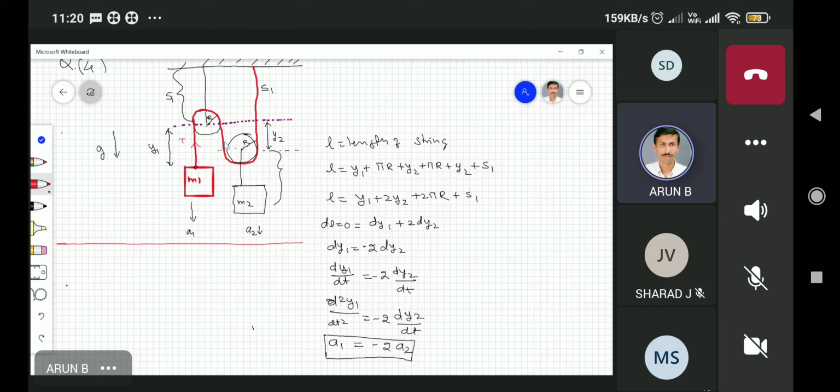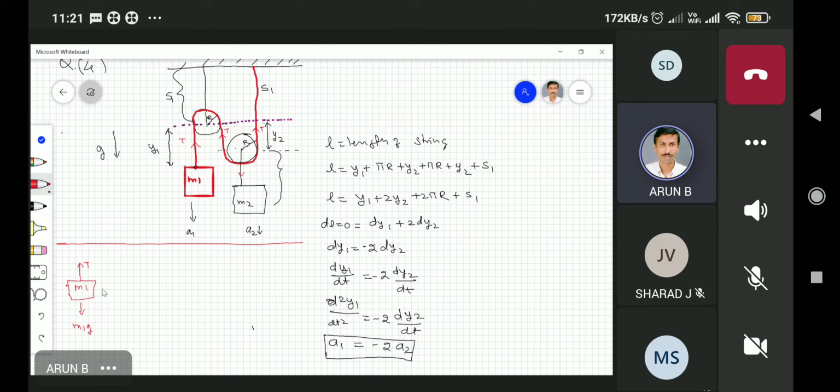So T is there. m2g will be acting downward, but here tension T and tension T will be acting upward. If I write a free body diagram, this is common in force problems, because they can write one pulley and one block. So if I write one pulley with mass m1, tension is here,